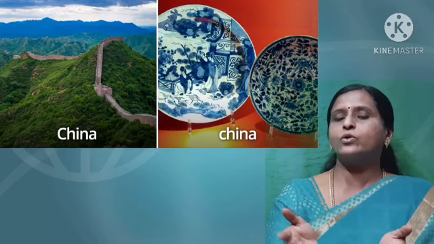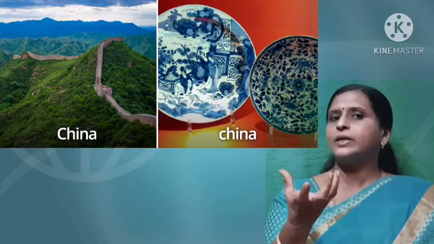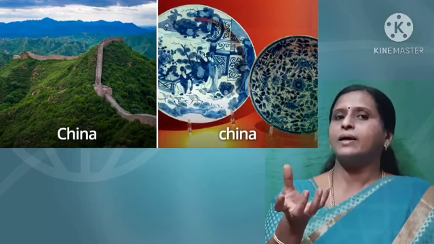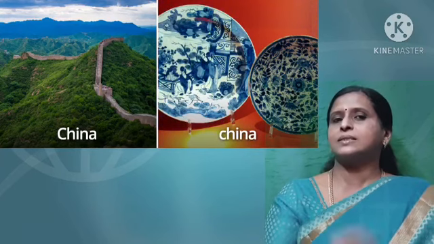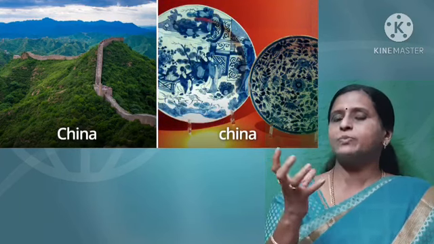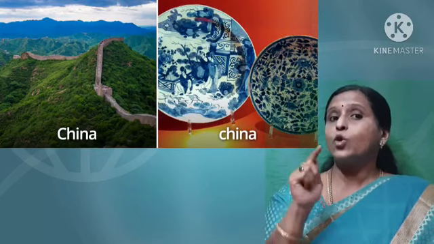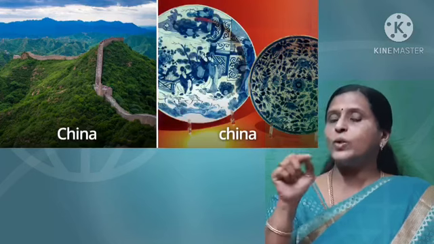Melamine and all that, no? Those are called China ware. Sometimes it comes in porcelain also. Why? Because it is made of China clay. That is why it is called China. All these utensils, I'm talking about dishes or vessels. For those you will use a small letter c.